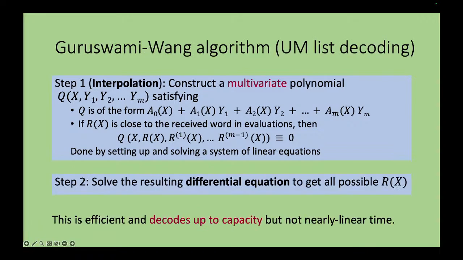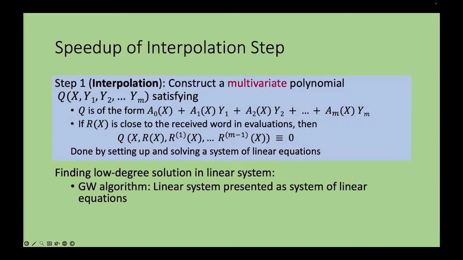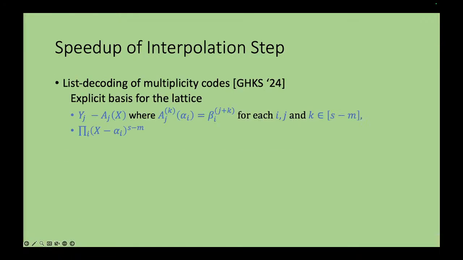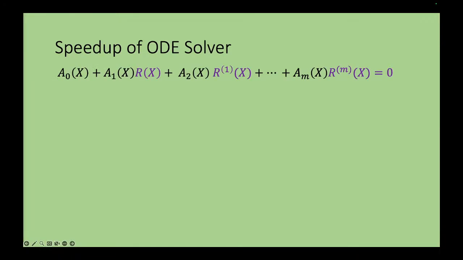But the second step in the case of Guruswami-Sudan was just root finding, but here you are left with solving differential equations. So what we now need to ask is, when you're given a differential equation of this form, in particular you're given the polynomials a0(x), a1(x), a2(x), up to am(x), you want to find all polynomials r(x) that satisfy this differential equation. Question is, can you find it in nearly linear time?